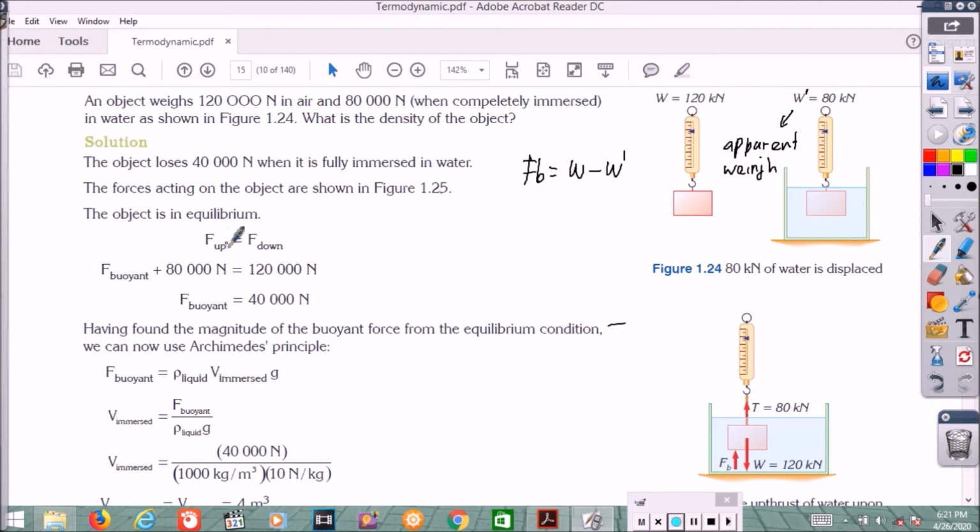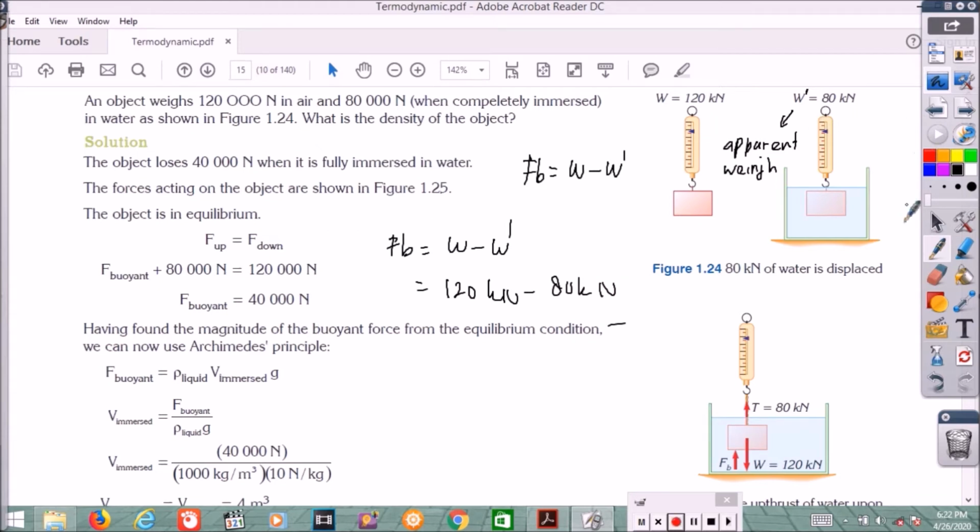You can write F up equal to F down, because the object is at rest here. F buoyant, the one moving up, plus T is 120,000. The tension here, the scale reads the tension, or W prime, no problem. And then the buoyant force is 40,000. This is the same if you want to find F buoyant equal to weight minus W prime. The weight in air, the true weight, is 120 kilonewton minus the apparent weight 80 kilonewton. The result will be 40 kilonewton. Easy.